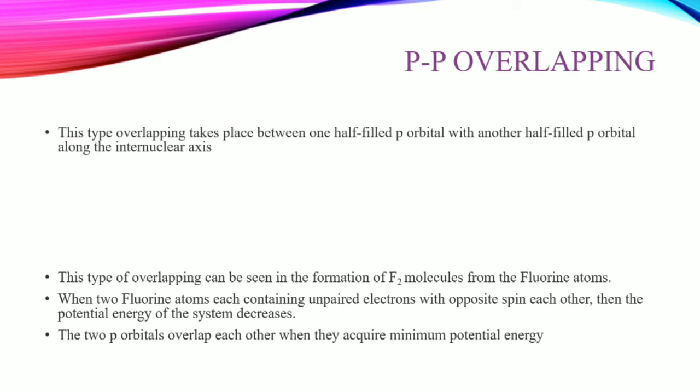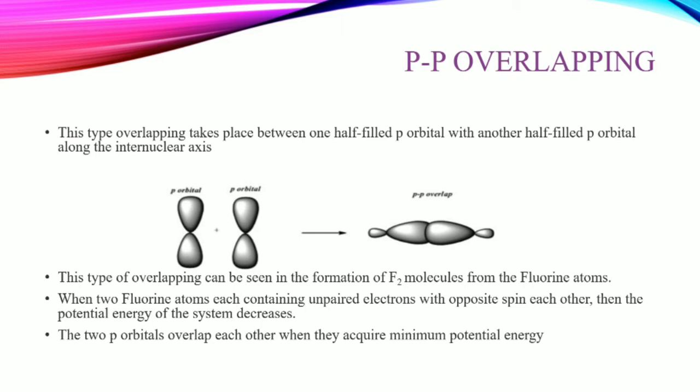The two p orbitals overlap each other when they acquire minimum potential energy. So these are the three overlappings of sigma bond: SS, SP and PP overlapping.